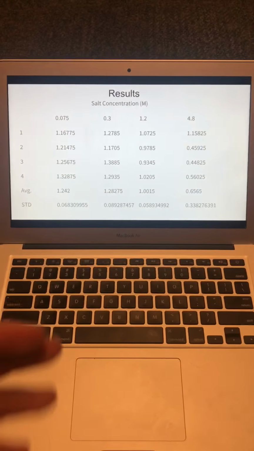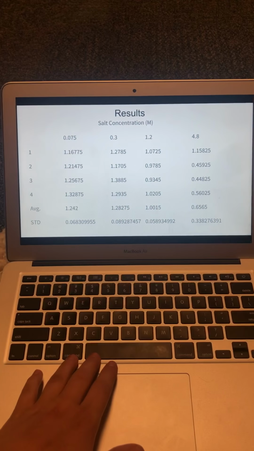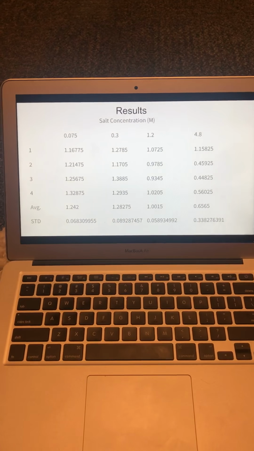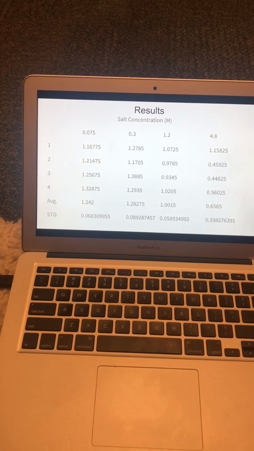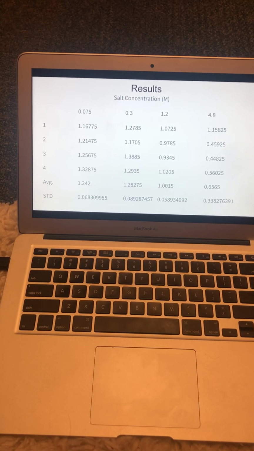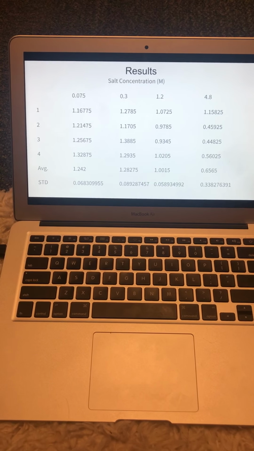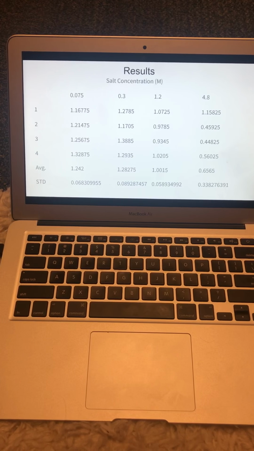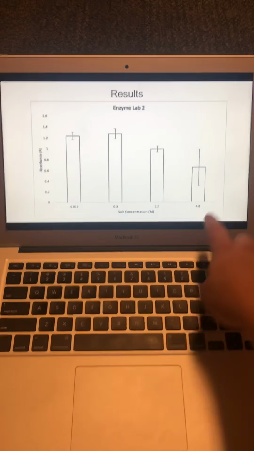So for results, based on our results, our hypothesis that a salt concentration of 4.8 M would cause trypsin to break down the least amount of protein was not supported. Our hypothesis couldn't be supported due to an error made while conducting the lab, making our salt concentration at 4.8 M have a massive error bar, which is right here.